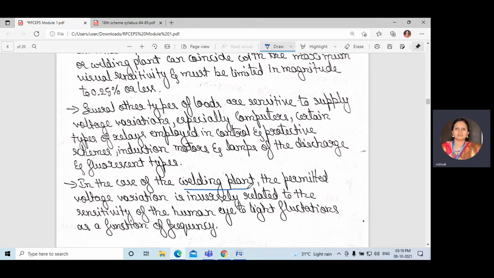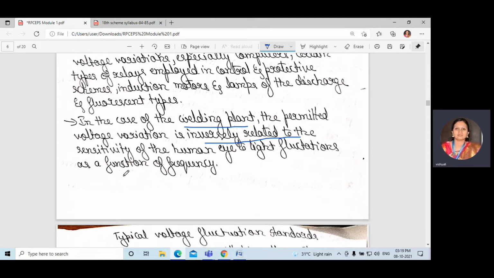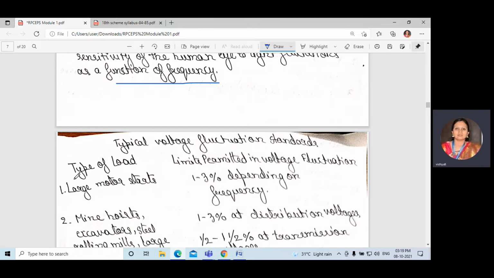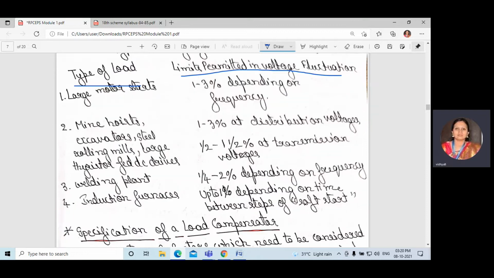In the case of the welding plant, the permitted voltage variation is inversely related to the sensitivity of the human eye to light fluctuations as a function of frequency. Here, these are examples of types of load and limits permitted in voltage fluctuations. Large motor starts: 1 to 3% depending upon the frequency. Okay, and excavators, steel rolling mills, large thyristor-fed DC drives: 1 to 3% at distribution voltages and 0.5 to 1.5% at transmission voltages, and welding plant: 1/4 to 2% depending upon the frequency.